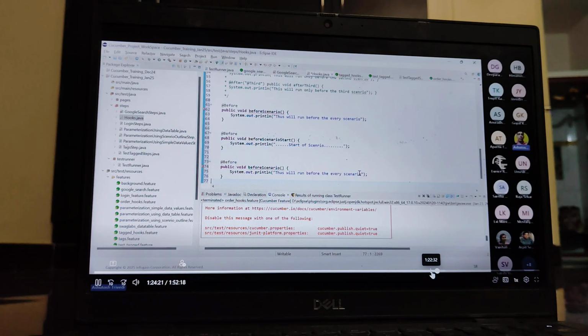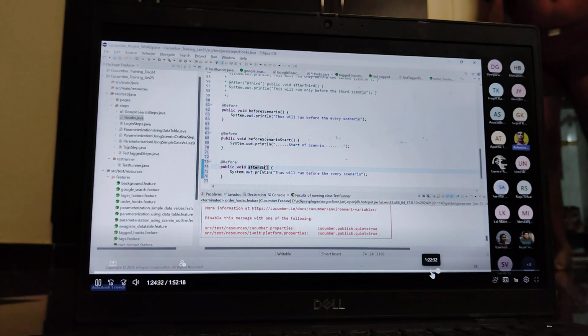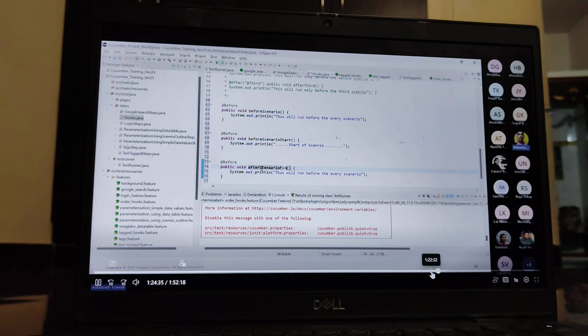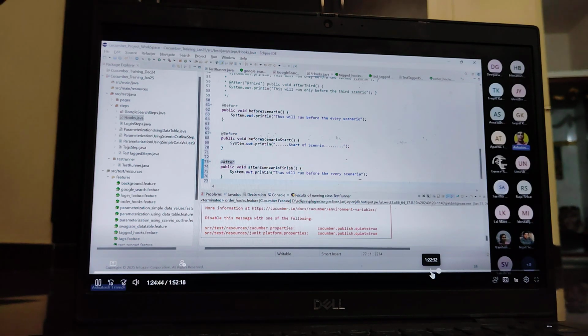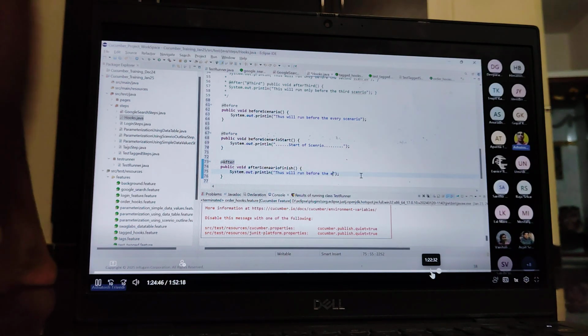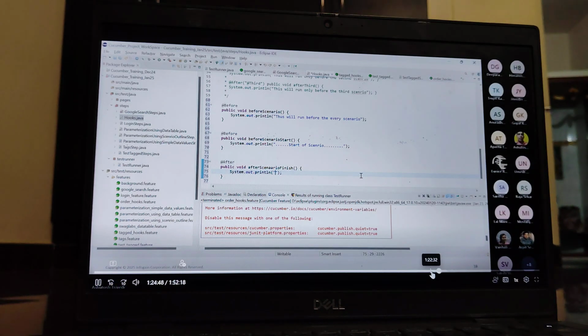Then we have again defined one more. And now I have defined this one, after. Use the method name like after scenario, guys, scenario finish. And I have annotated using @After. This will run. Okay, so start scenario, we can say this is the end of scenario.